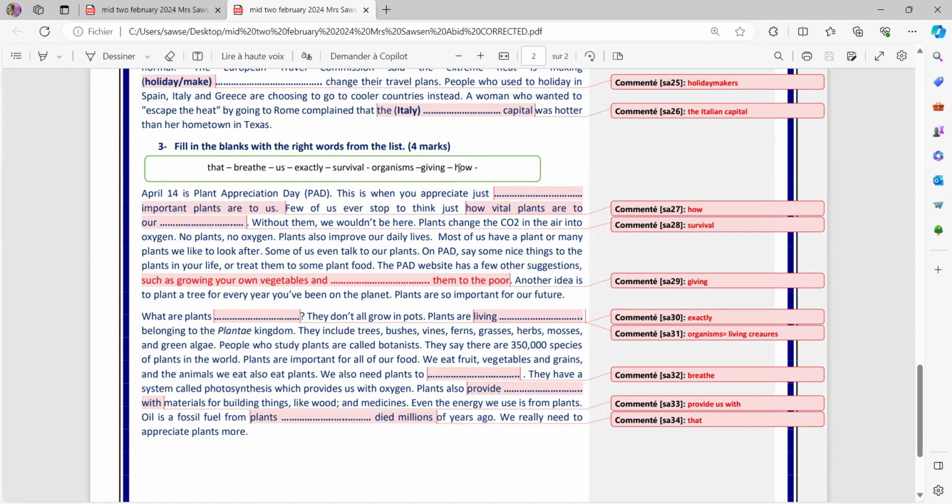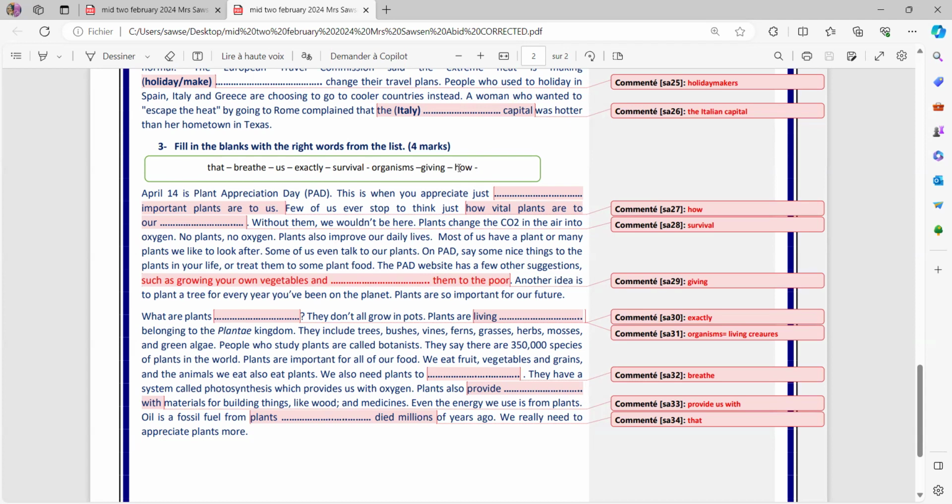Let's begin. April 14 is Plant Appreciation Day, PAD, and this is when you appreciate just how important plants are to us. Okay, you appreciate how important plants are to us. Few of us ever stop to think just how vital, this is another parallel structure, how vital plants are to our survival, of course, means to our life. Without them, we shouldn't be here. Plants change the CO2 in the air into oxygen. No plants, no oxygen. Plants also improve our daily lives, and most of us have a plant or many plants we like to look after.